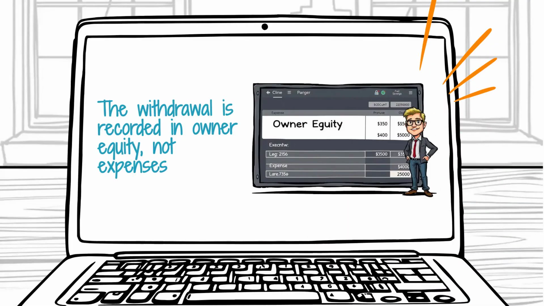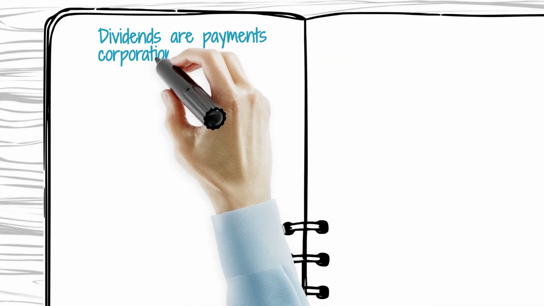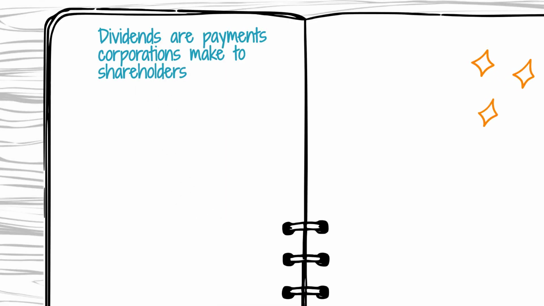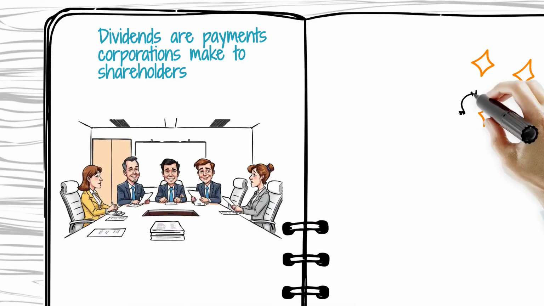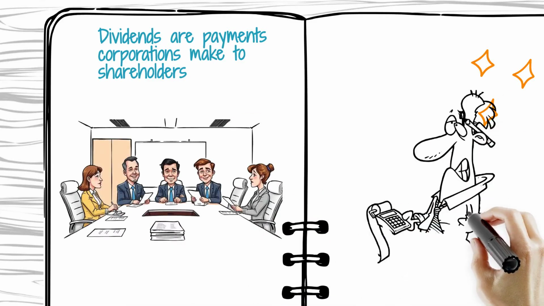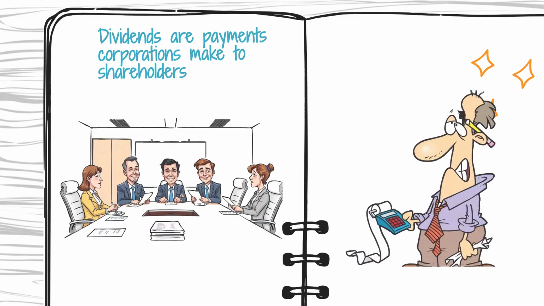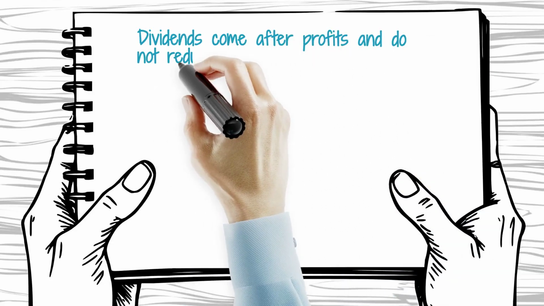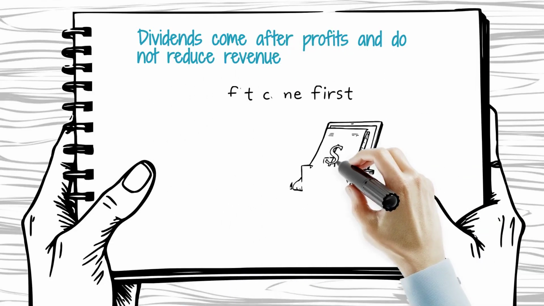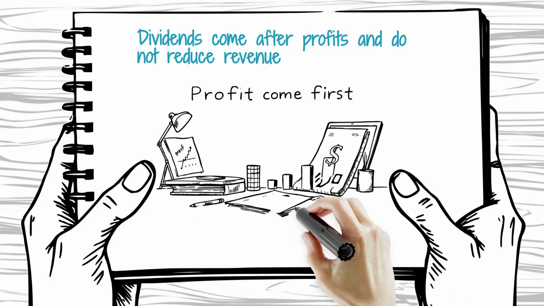Dividends are different. A dividend is a payment made by a corporation to its shareholders, usually out of profits. Only corporations pay dividends, and they are generally distributed after the company has earned money and decided to share some of it with owners. Dividends do not reduce revenue or operating profit. They come after profits have already been calculated and are distributed as a return to shareholders.